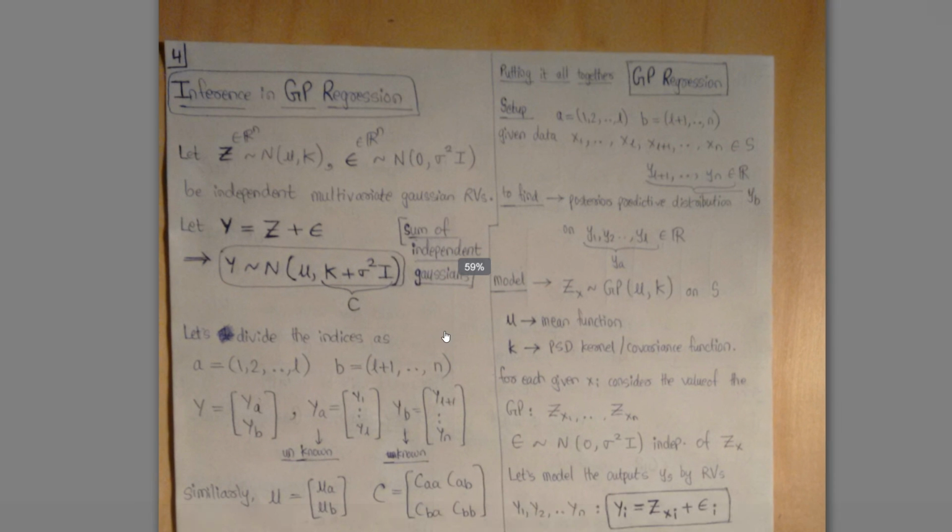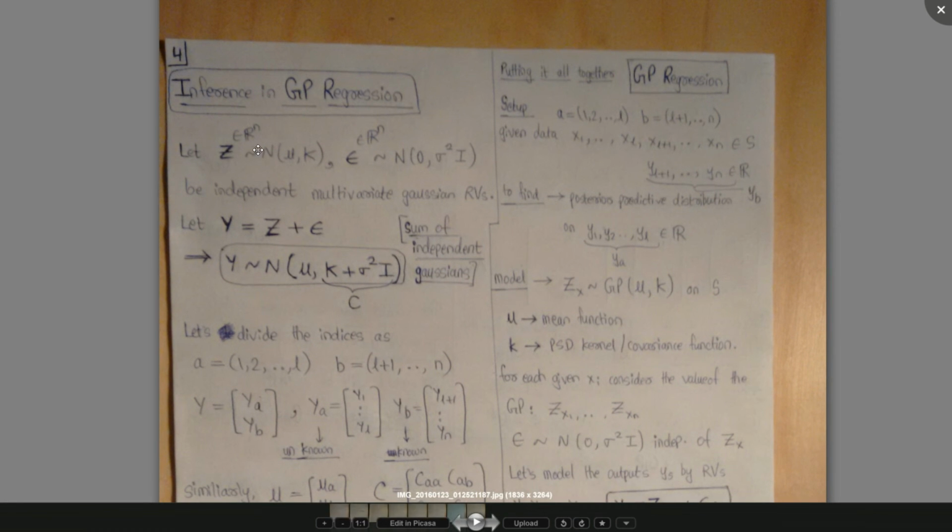Okay. So we do this. We say that y is equal to z plus epsilon, where z is a Gaussian process. For a finite set, z will be normally distributed with a mean vector and a covariance matrix, and epsilon is normally distributed with a mean vector 0 and a covariance matrix, right?